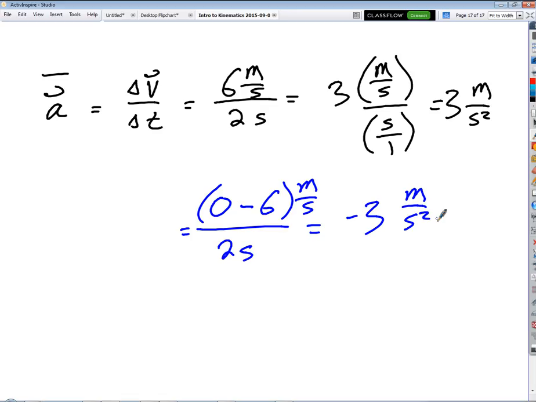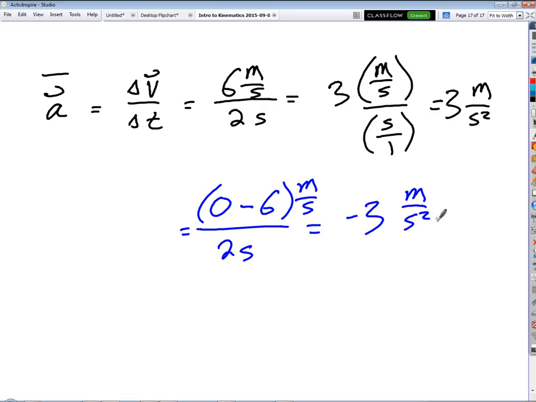Let's do another example. Now, this time, I'm going to be going in this direction. Okay, same situation. I'm moving along from right to left, my speed is 6 meters per second. I'm going to come to a halt in 2 seconds. What's my acceleration? 0. No.